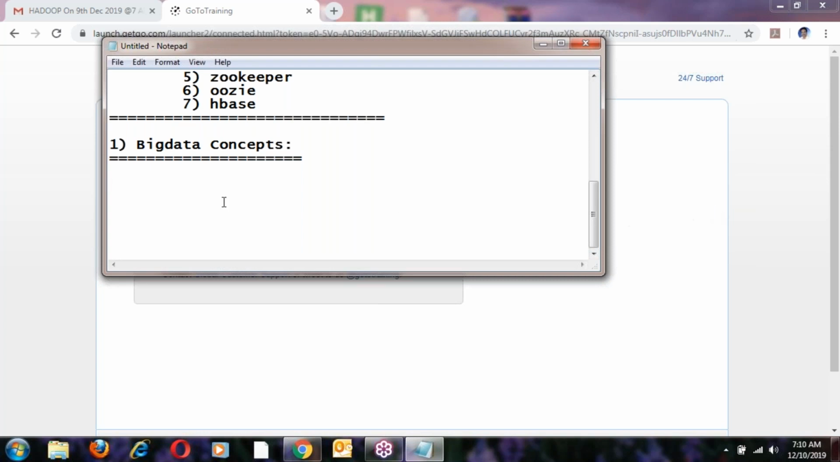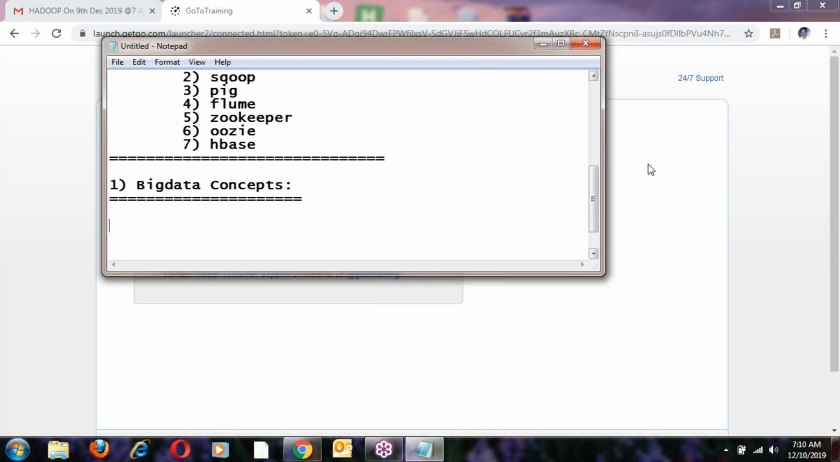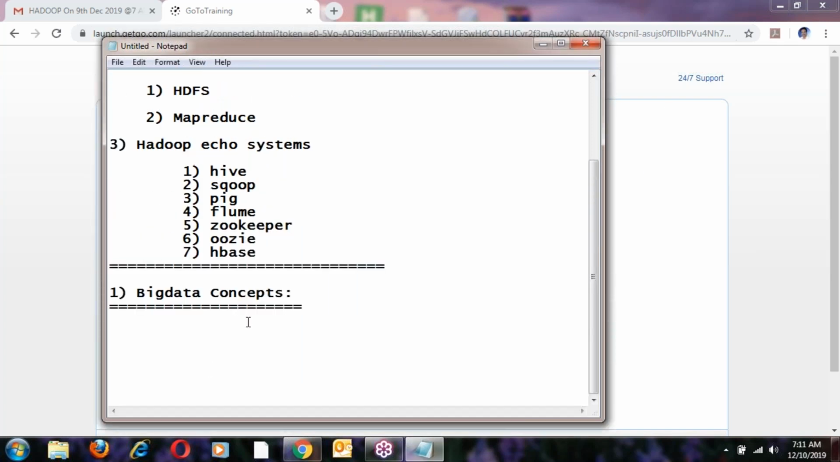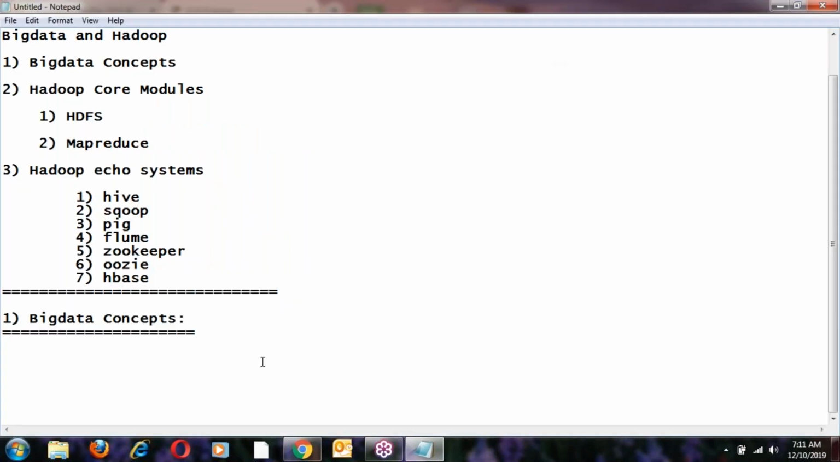Yes, what are the big data concepts? Let us see all the big data concepts. Yesterday we already discussed big data concepts. Still, I'm repeating the topic because we have some new attendees today. For the purpose of new members, I'm repeating yesterday's topic.